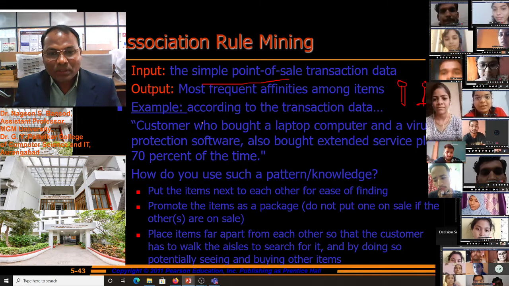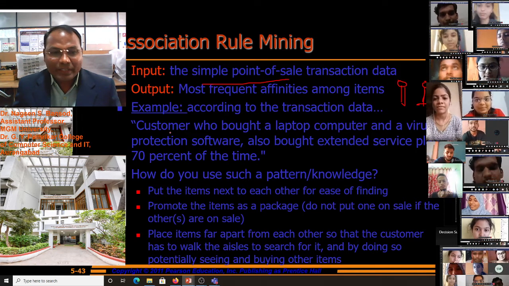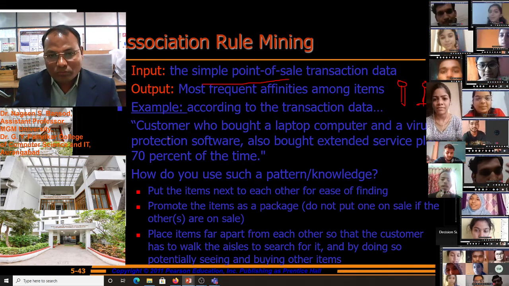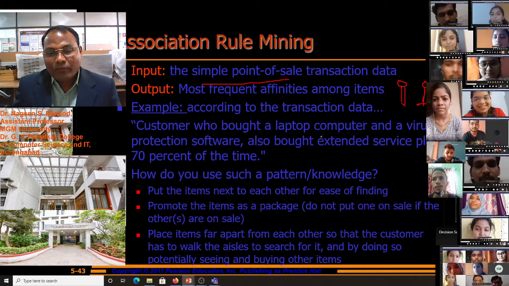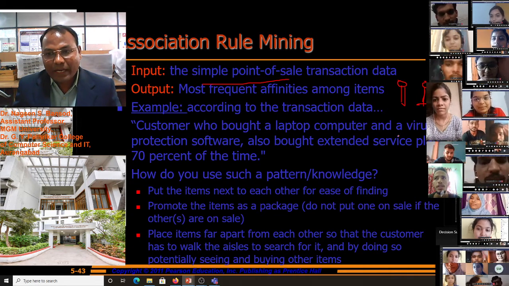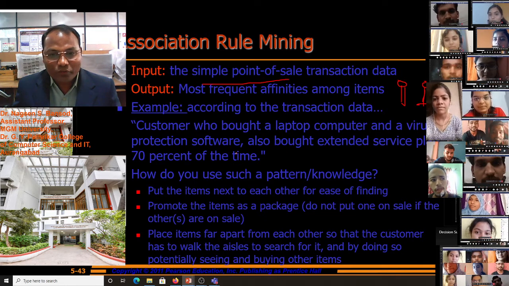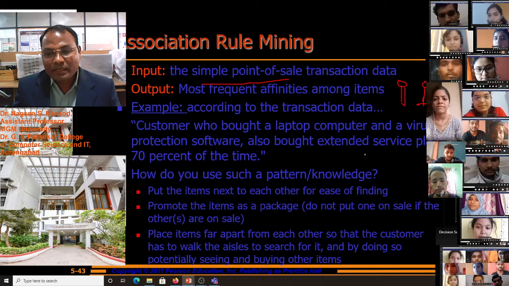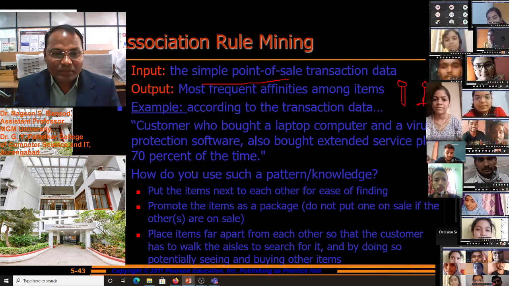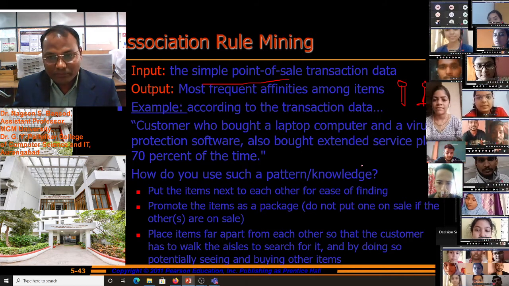For example, according to the transaction data, customers who bought a laptop computer and virus protection software also bought extended service plans 70% of the time.